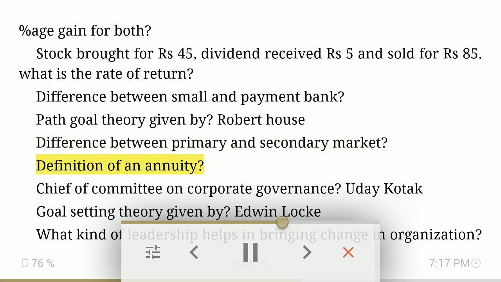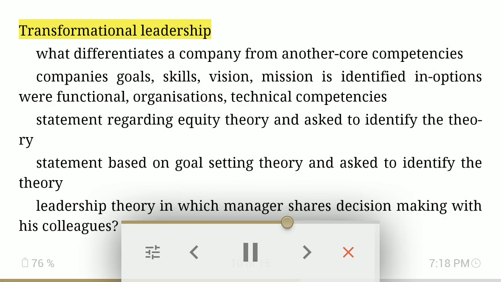Definition of an annuity. Chief of Committee on Corporate Governance: Uday Kotak. Goal setting theory given by Edwin Locke. What kind of leadership helps in bringing change in organization? Transformational leadership.